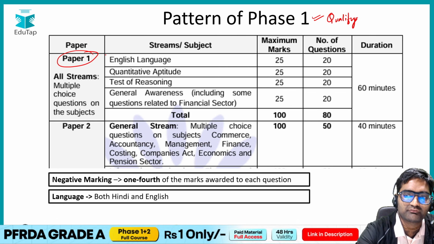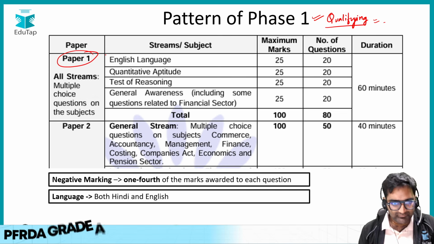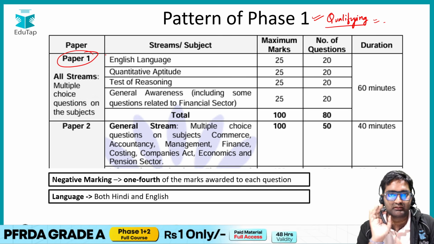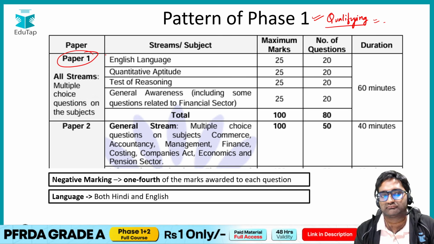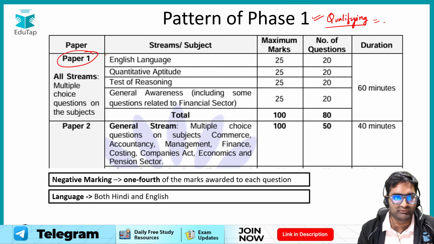In phase 2, the marks of phase 2 and the interview are added for the final merit. Being totally qualifying in nature, you will have to attain a particular mark, which we can say is the cutoff, and the cutoff is decided by PFRDA only.